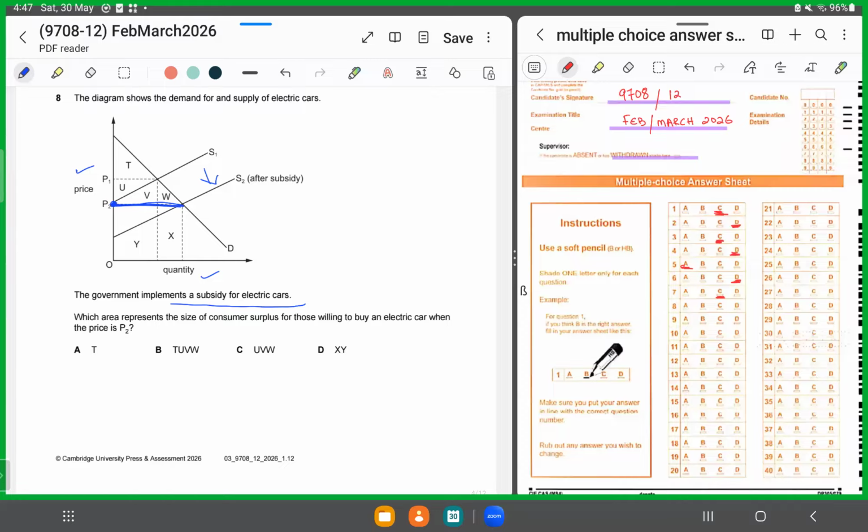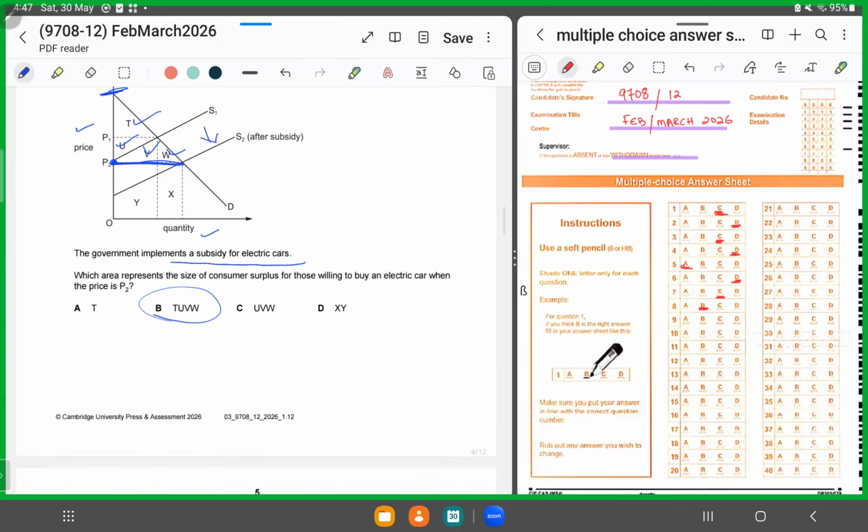So now if you notice, the market price is P2 and the consumer was willing to pay up to this much price. So now this entire region TUVW is consumer surplus. That means the consumer is better off by this amount after the subsidy is placed. So it's TUVW. So for 8, we'll shade in B as our correct answer. Moving forward, MCQ number 9.